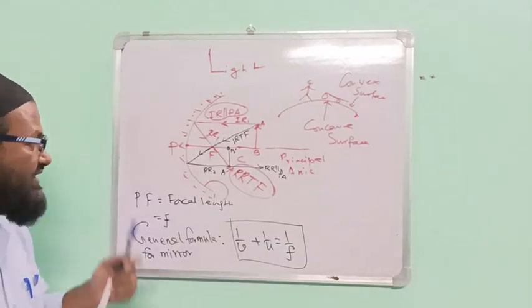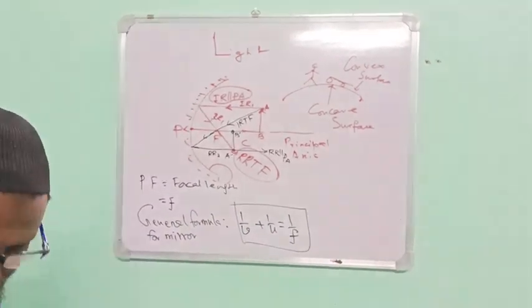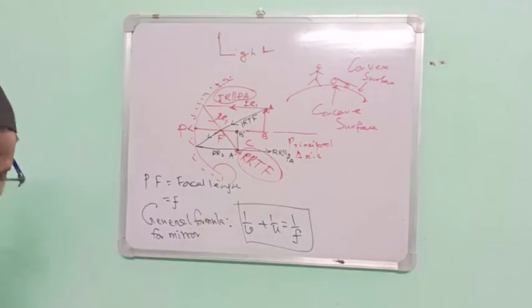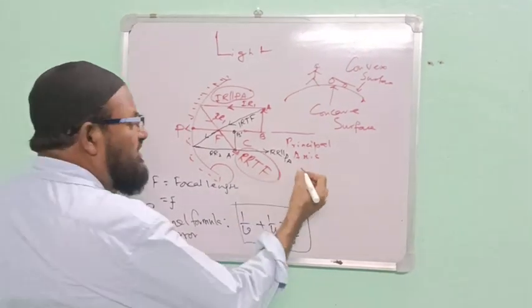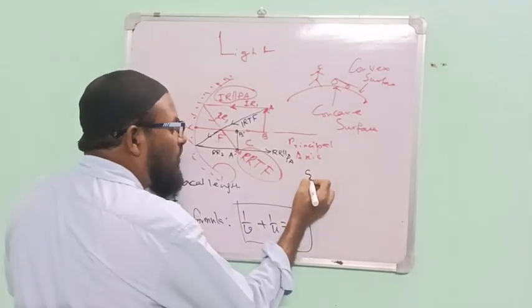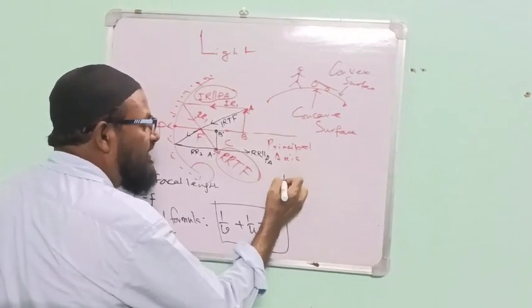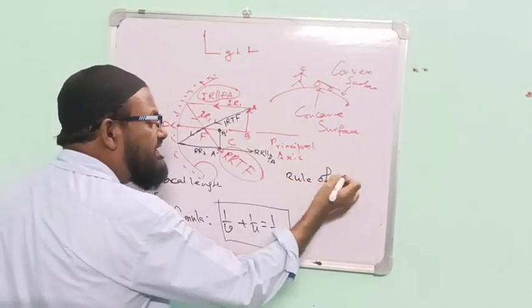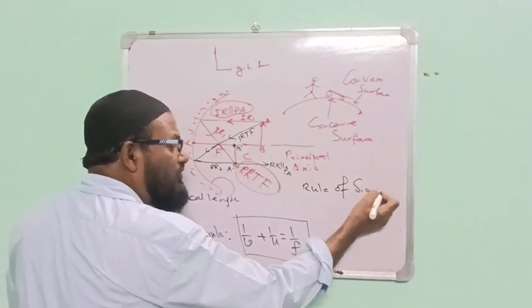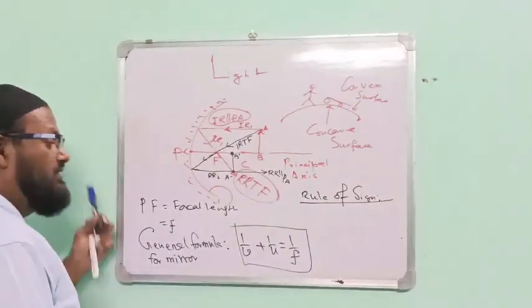There is one rule. What is the rule? Please be careful. And I am giving the sign rule, or rule of sign. What is the rule of sign? This is very, very important. Be careful.